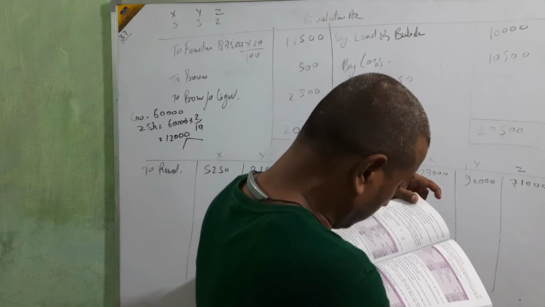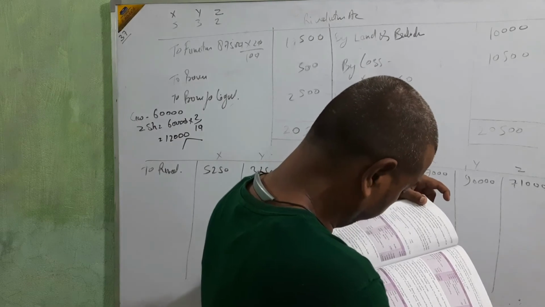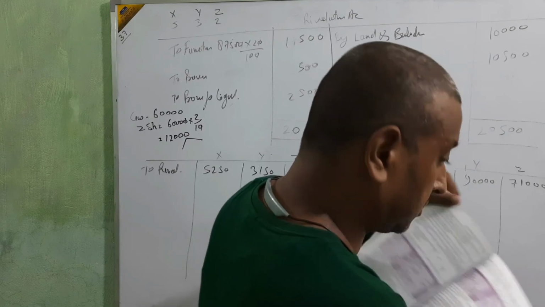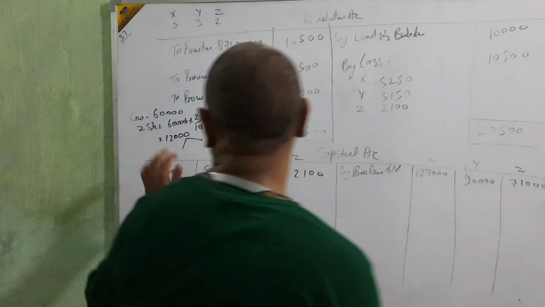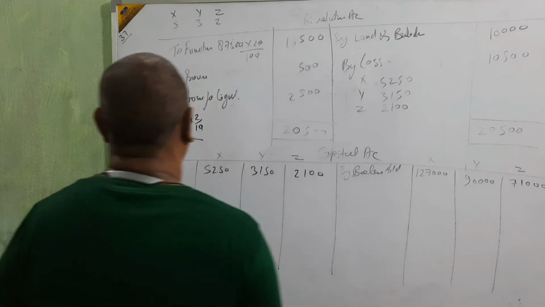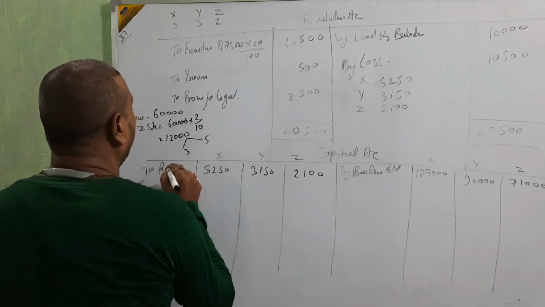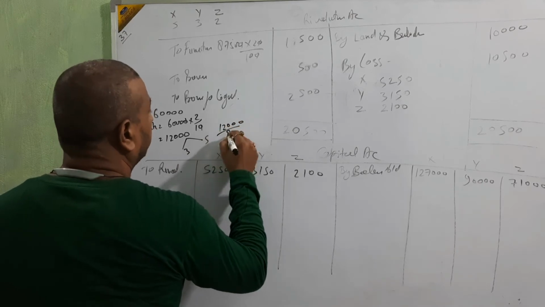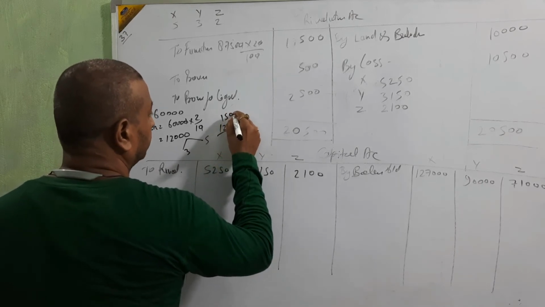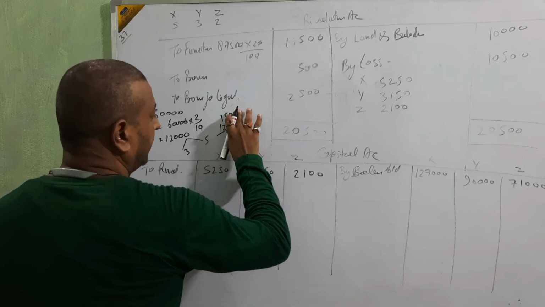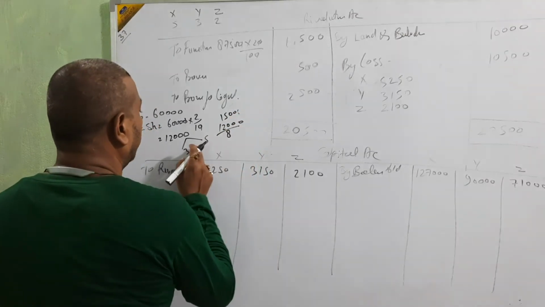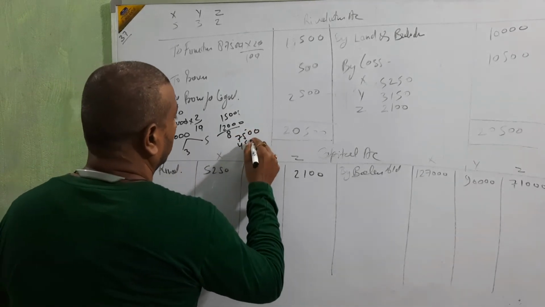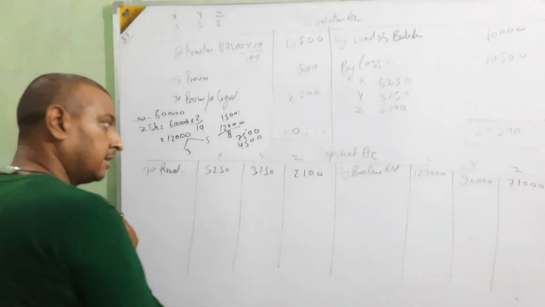Capital account, partners' account, and only the balance sheet remain. There is nothing else there, so directly distribute this amount in the ratio 5:3. Divide by 8: 12,000 divided by 8 is 1,500. Then 1 times 5 and 1 times 3. Clear? 15 and 8 to 5, 75, 3, 45. Okay? Clear?